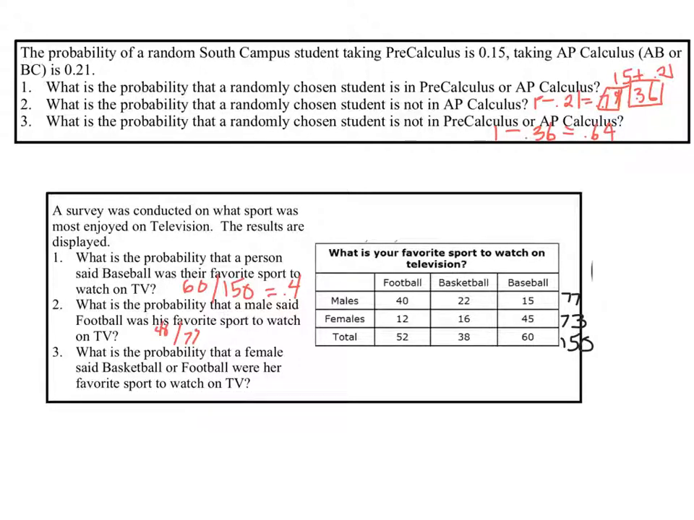Next, what's the probability that a female, so again, we're only talking about females here, we're only talking about these 73, said basketball or football? So we're saying, all right, that's 12 plus 16, that's 28 out of 73. And again, the other wording, if it was going to be 28 out of 150, is what is the probability we randomly chose a person and it was a female who liked basketball or football.